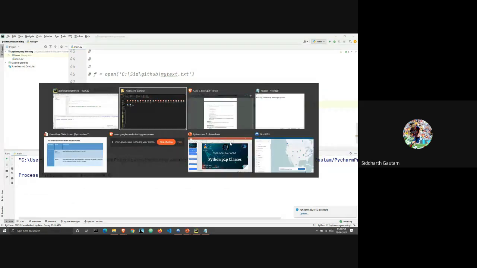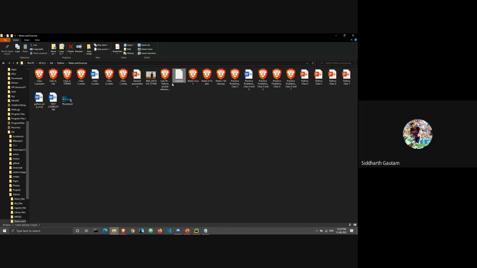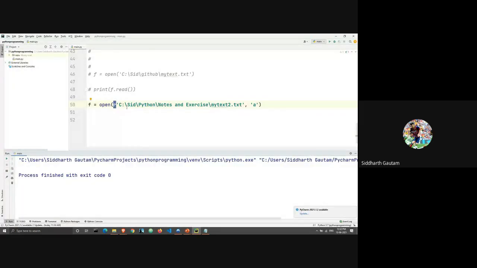Let's go to our folder and see if we have a new file. I will just click this. As you can see, you can see this file here, mytext2. This file, mytext2, has been added. This wasn't here before, right? We saw just a couple of minutes ago, this file wasn't here. But since we ran this statement, Python has created the text file for us. This is how we create a text file.